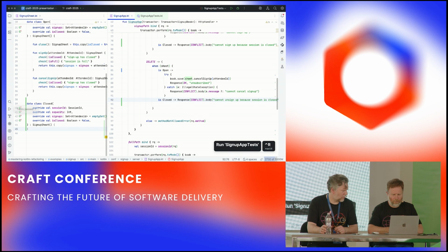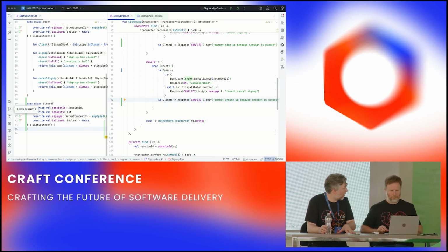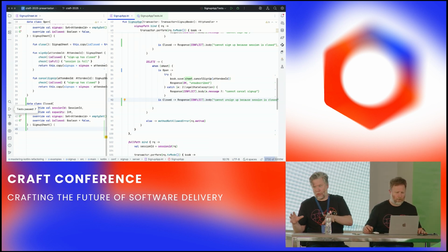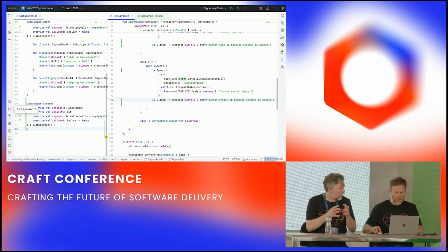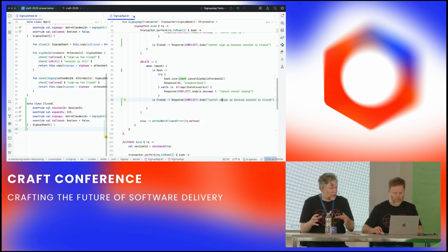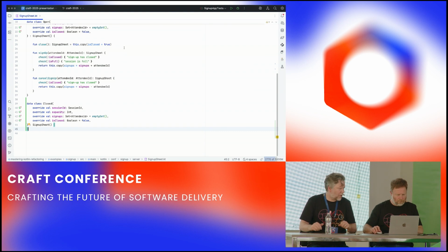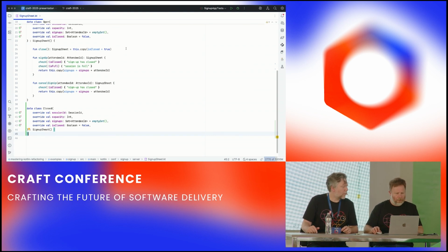Does that pass the tests? Ooh. But we're not yet using the close. So what we've done is we've prepared the ground to now actually start using that new element of our model. So once we switch it in, our code is ready to use it. Okay, so what does that mean?